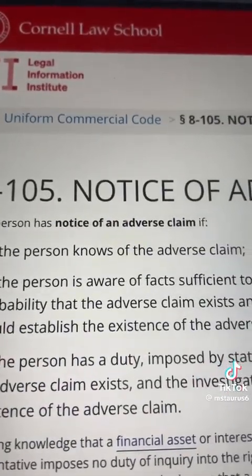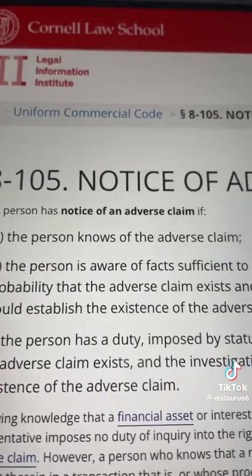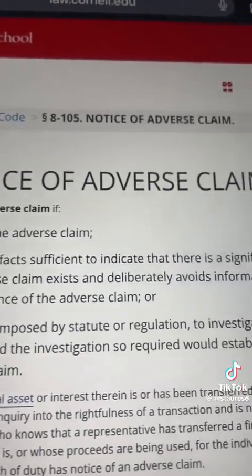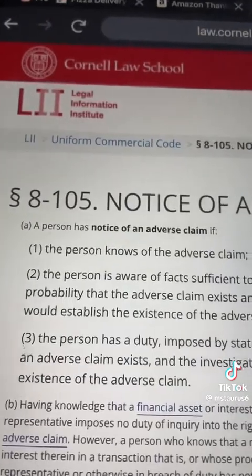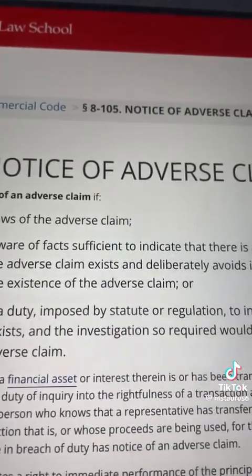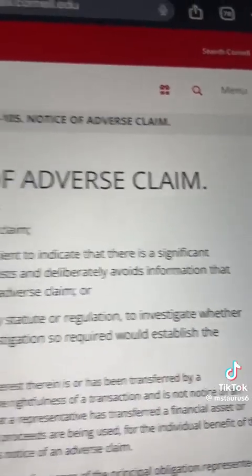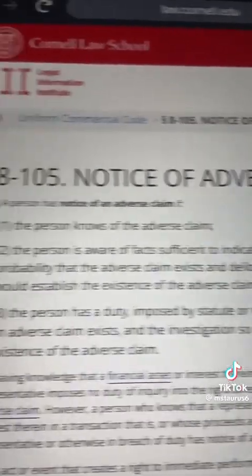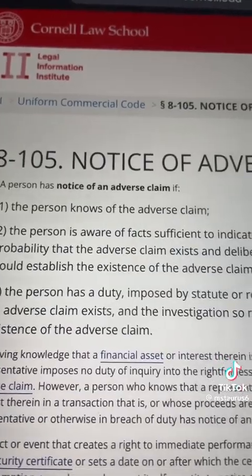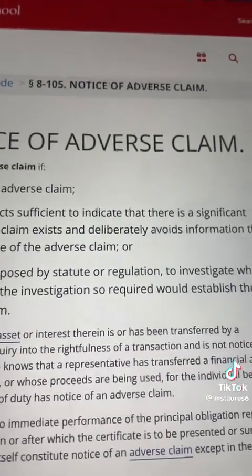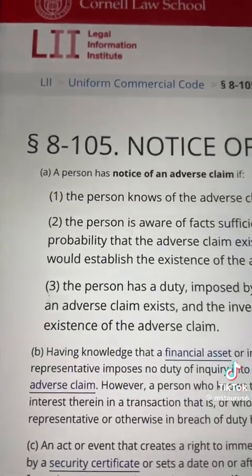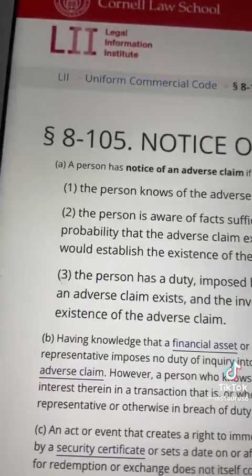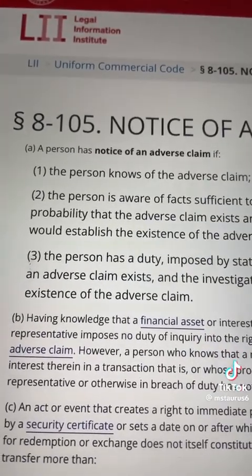A person has notice of an adverse claim if the person knows of the adverse claim, the person is aware of facts sufficient to indicate that there is a significant probability that the adverse claim exists, and deliberately avoids information that would establish the existence of the adverse claim, or the person has a duty imposed by statute or regulation to investigate whether an adverse claim exists, and the investigation so required would establish the existence of the adverse claim.